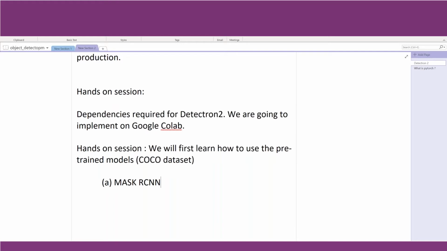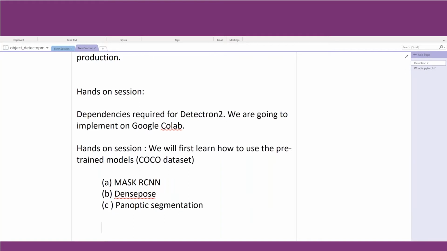As I told earlier, Mask RCNN implementations have a wide usage on this platform. Then we may use the DensePose model for human pose estimation, and we may also look into one more model implementation on this platform, which is unique to it, panoptic segmentation. For the same image, we will apply these three models using Detectron 2.